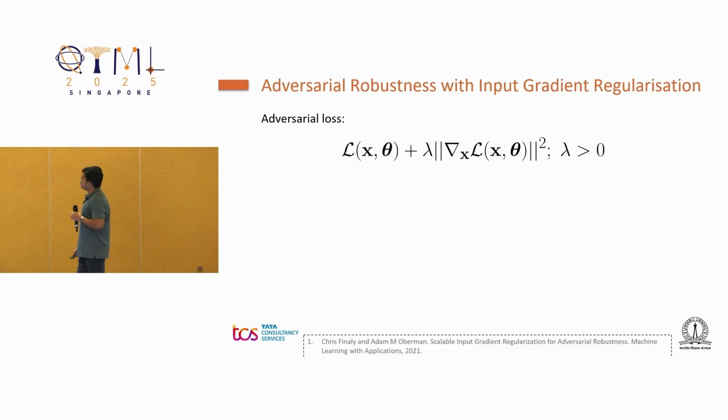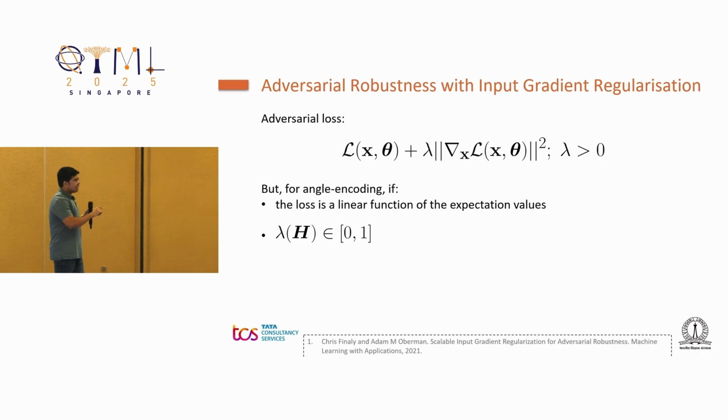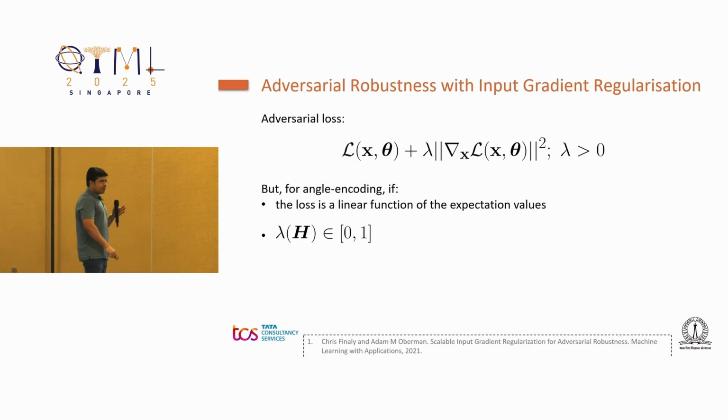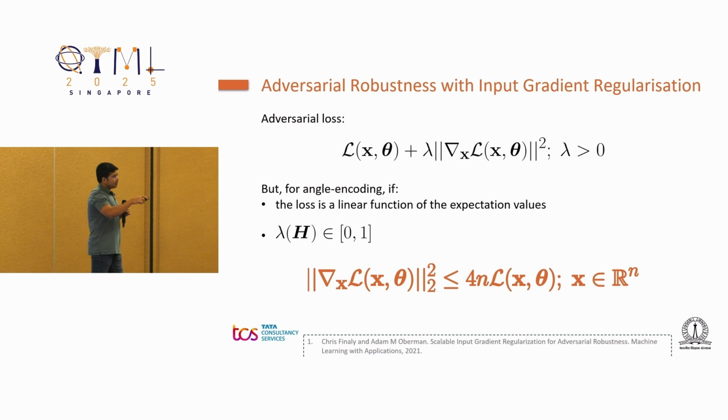Now if we need to compute the gradients with respect to the features, that just adds extra cost to our training algorithm. But if we consider angle encoding for embedding the features, and for the sake of simplicity, say that the loss function is linear in terms of the expectation value, and that the eigenvalues of the Hamiltonian are positive and lie in the range of 0 to 1, then the squared norm of the gradient with respect to x can be upper bounded by this quantity, 4n times the actual loss, where n is the dimensionality of the input features.